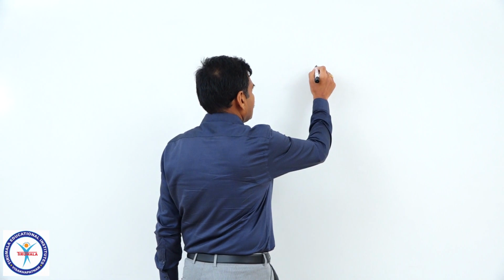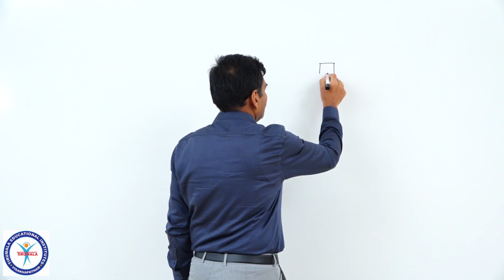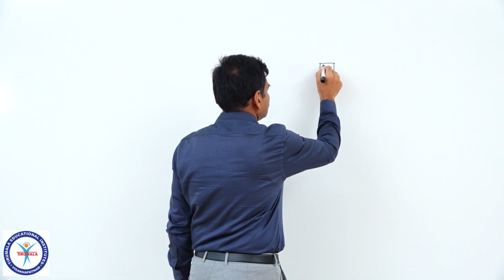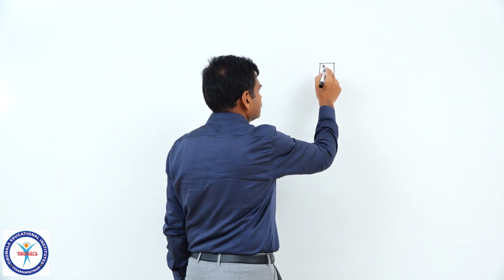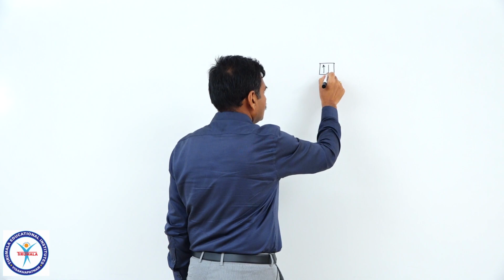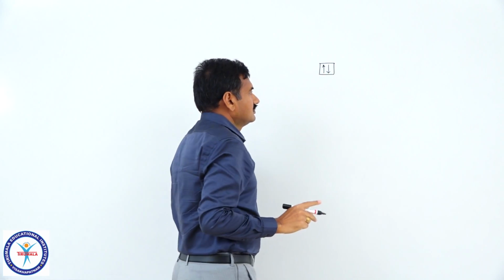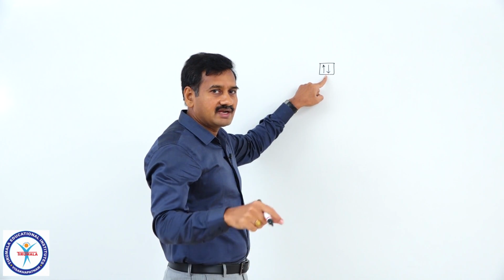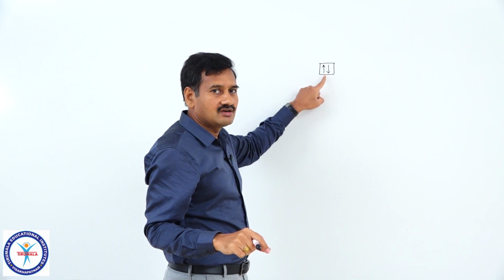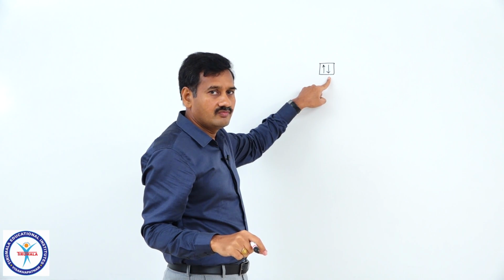If all the electrons of an atom are completely paired, what is the net magnetic moment? Suppose there are two electrons in an orbital. One electron is shown with an upward arrow, that is with magnetic moment towards north, and the other with magnetic moment towards south. The magnitudes are the same but acting in opposite directions, so the resultant of these two is equal to 0.